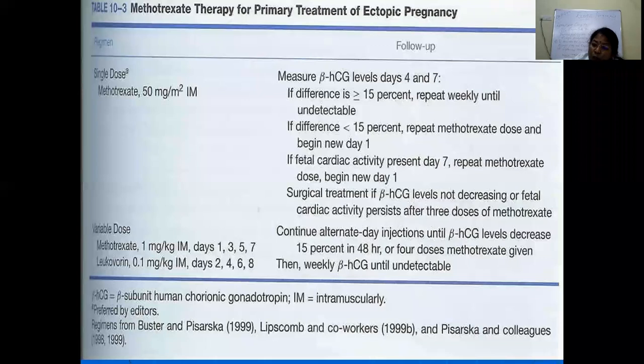So we have to supplement this with leucovorin, folinic acid, 0.1 milligram per kg intramuscularly on day 2, day 4, day 6 and day 8. And this alternate injection will decrease the levels of beta HCG.